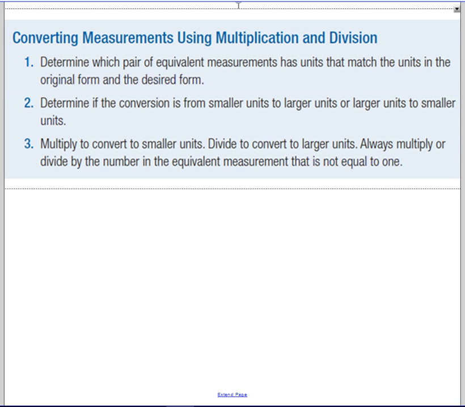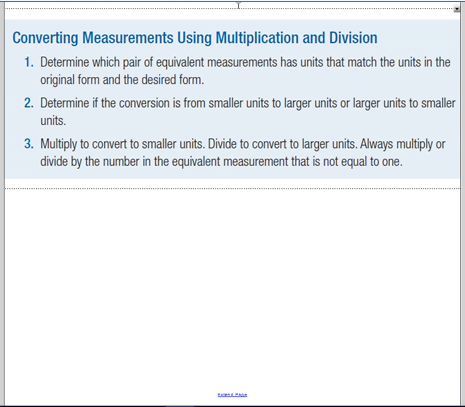And so that's looking at the chart. So for example, if we're converting ounces to pounds, you need to find the relationship between ounces and pounds in the chart. And then determine if you're going from a smaller to a larger or a larger to smaller. Again, the one that has 1 will be the larger unit, and the one that has a number other than 1 will be the smaller unit, because again, it takes more of them to make up the larger unit.